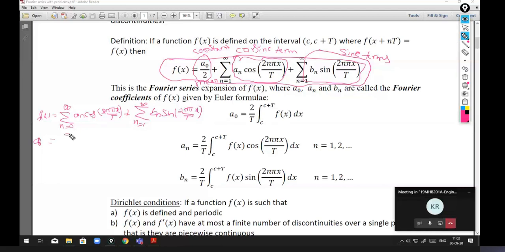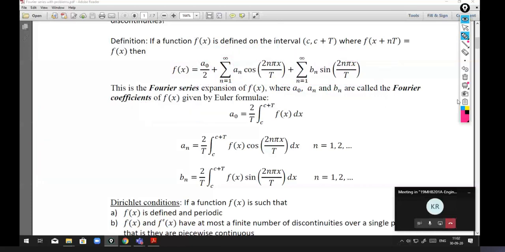Instead of 2 by T we get 4 by T. So a naught is also a coefficient of the cosine terms; it belongs to the cosine term, only the denominator is different, and that will be taken care of in the a naught calculation. So don't worry about that.